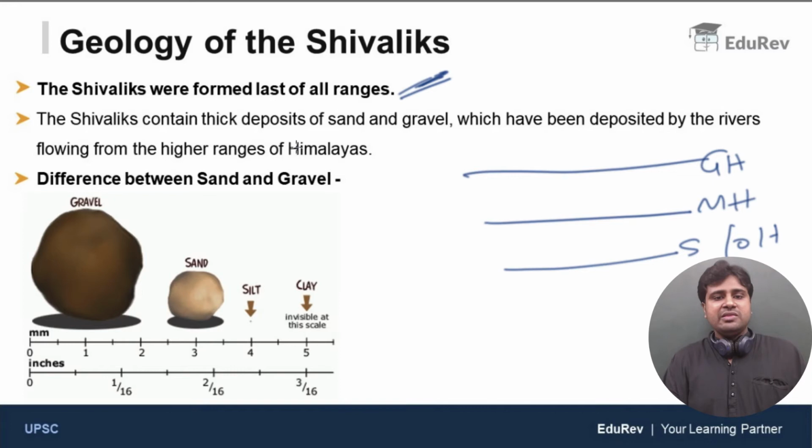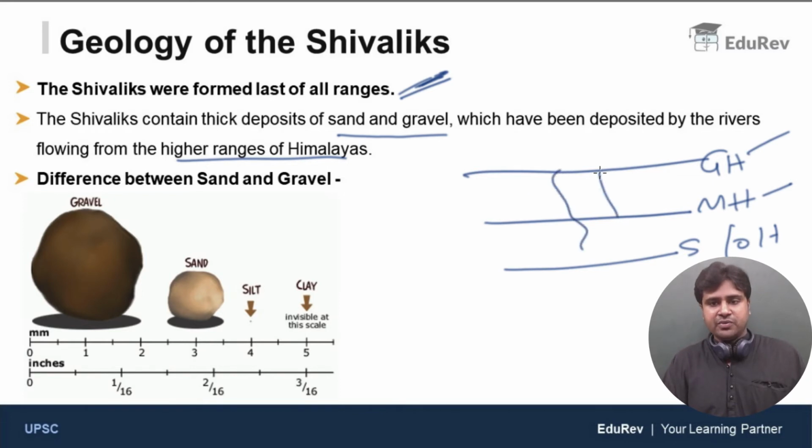Now the Shivaliks contain thick deposits of sand and gravel, which have been deposited by the rivers flowing from the higher ranges of the Himalayas. As we know, the Shivaliks formed last, and by the time they formed, the Great Himalayas and Middle Himalayas had already formed, and rivers started flowing from these mountains. Eventually the Shivaliks formed, deposited by thick layers of sand and gravel which the Himalayan rivers were carrying from high altitudes. Clear, right?